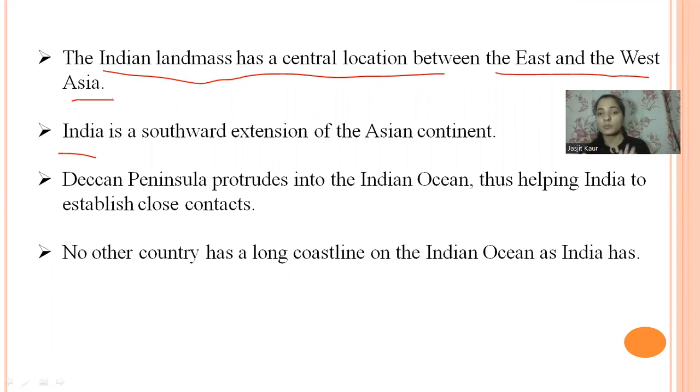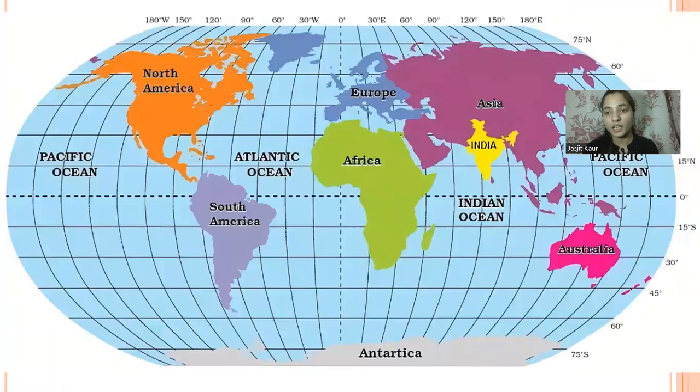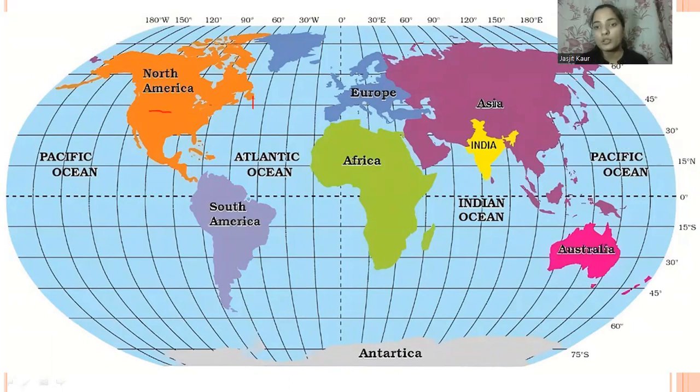So it is located between the center of East and West Asia. Now wait a second, students. This is the Asian continent, and then we have India here. This is East Asia and this is West Asia. So India is located in the center of East and West Asia.